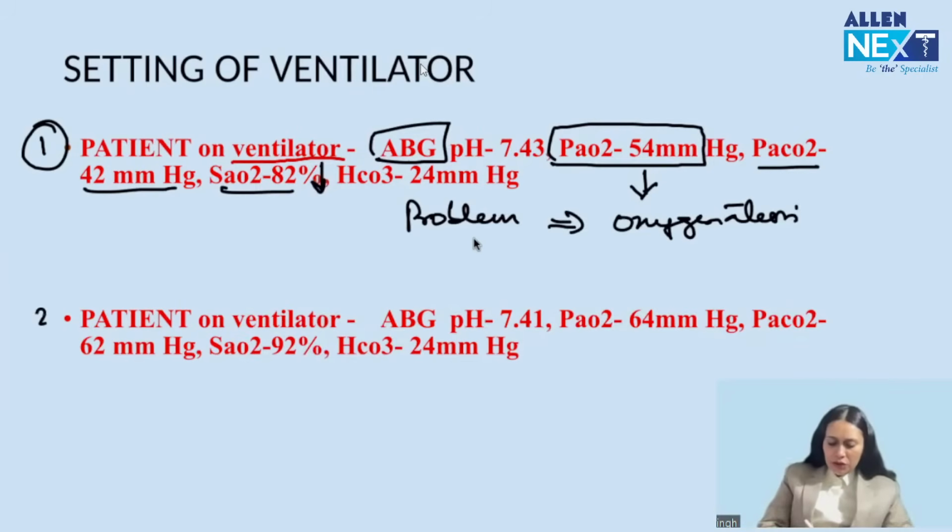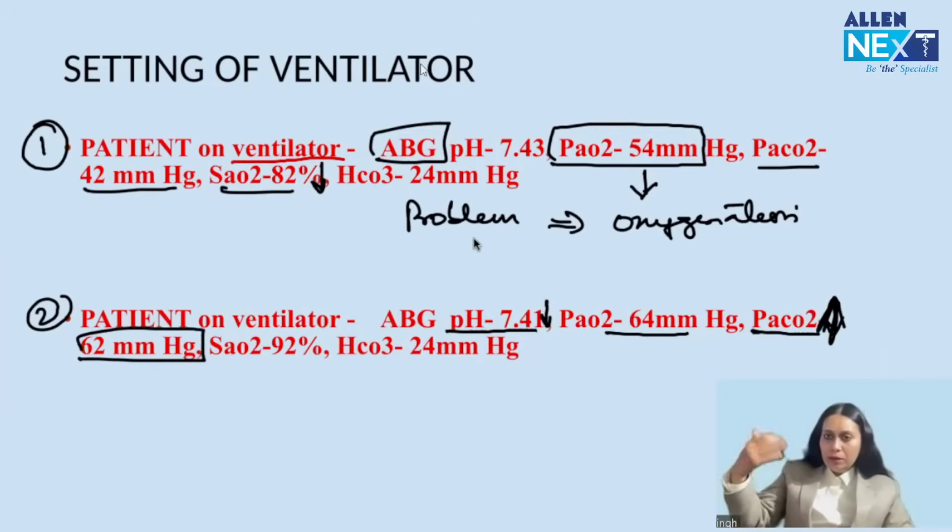In the next patient on a ventilator, pH is less. The patient is going towards acidosis. PaO2 is okay, saturation is okay. PCO2 is more, not less. It is 62 mm of Hg.